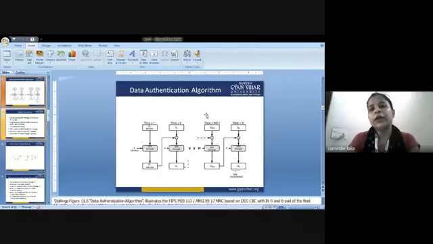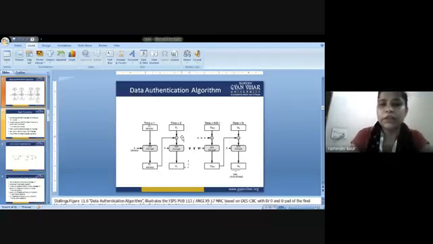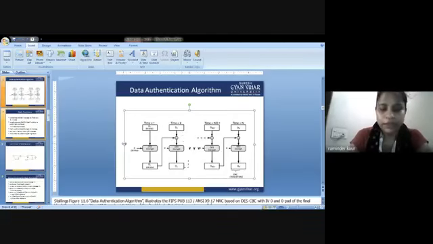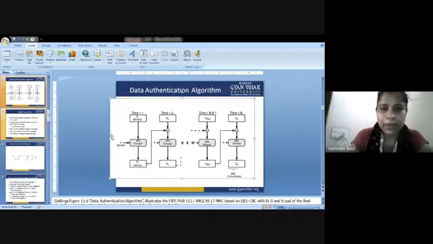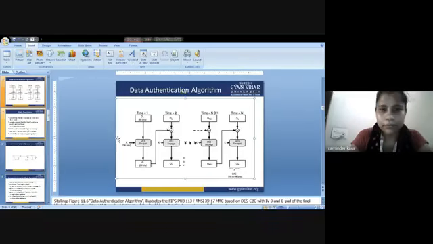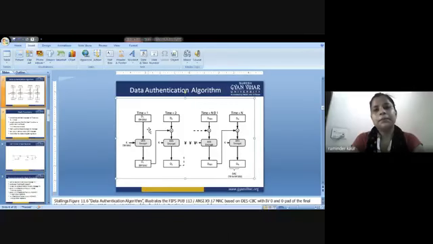So this is the data authentication algorithm that we have discussed in yesterday's lecture. You can just have a look at this. I am enlarging it. So what does it mean? A 64 bit input is there.